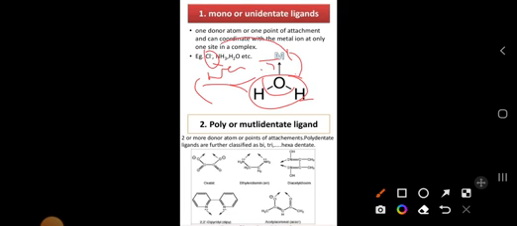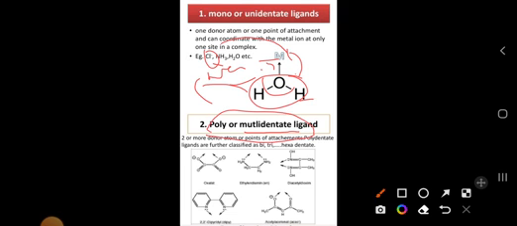Next, coming to poly or multidentate ligand. Poly or multidentate means what here? Two or more donor atoms are present. That one we call a poly or multidentate ligand. These poly or multidentate ligands have different types: bidentate, tridentate, tetradentate, hexadentate. Bi means what here? Two donor atoms should be present.